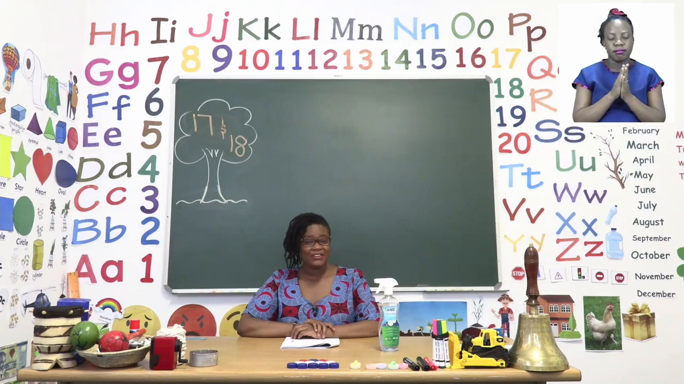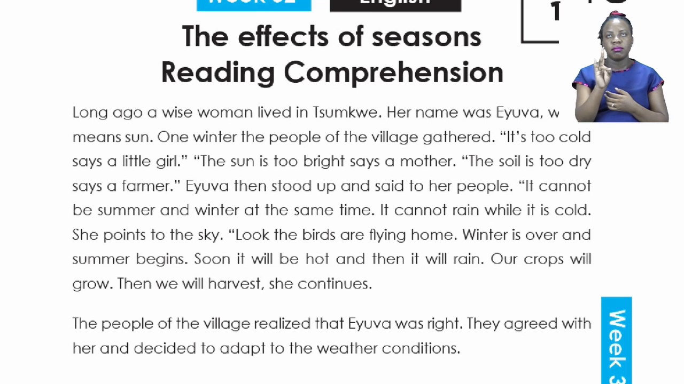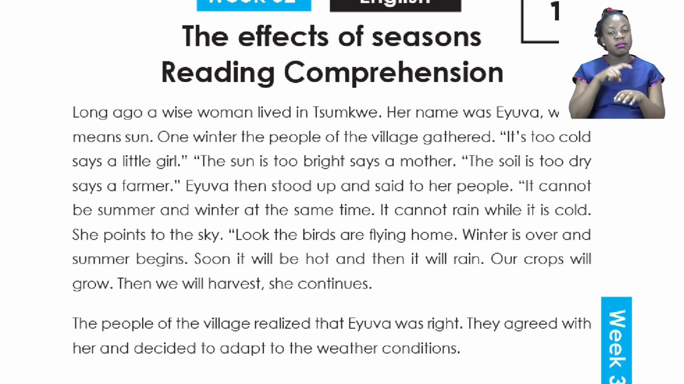Let's start our lesson today, boys and girls, by going to page 17. On page 17, we are going to start off with a reading comprehension. Now remember, we read 3 times. The first time is to understand what the story is all about. The second time is after we have read our questions and understood so that we can look for our answers. And then the third time is to make sure that all of our answers are correct. Let's start with the heading. The effects of seasons. Reading comprehension.